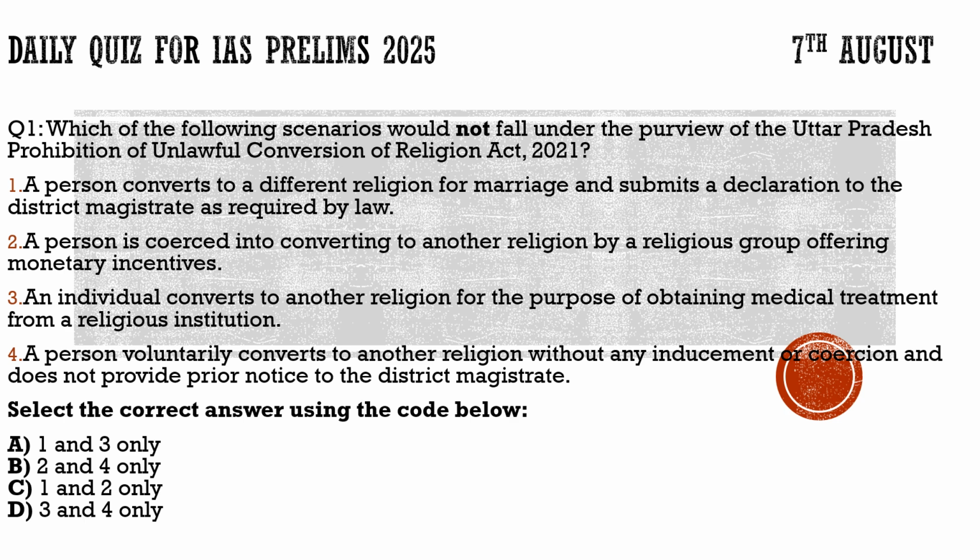Let's look at the fourth statement: a person voluntarily converts to another religion without any inducement or force and does not provide prior notice to the district magistrate.